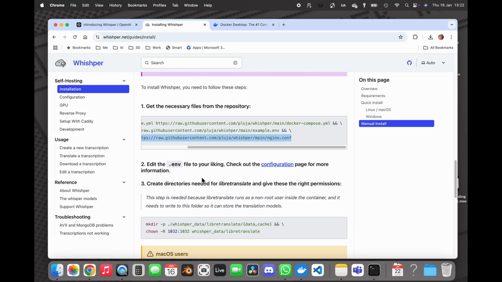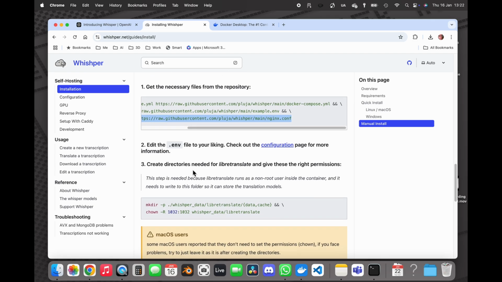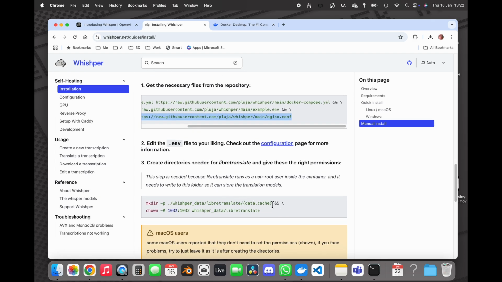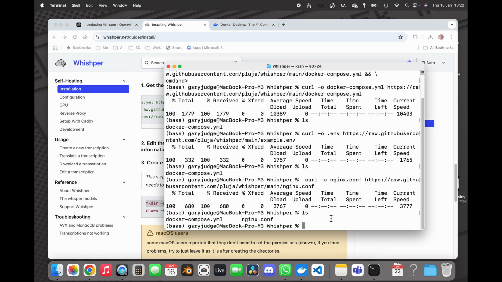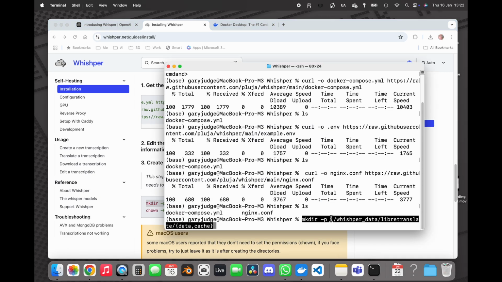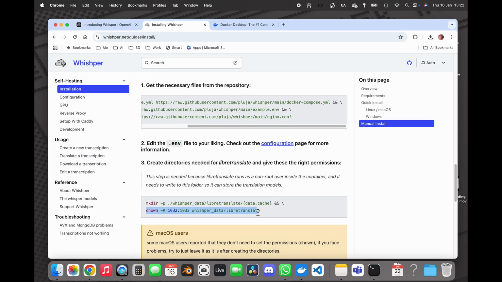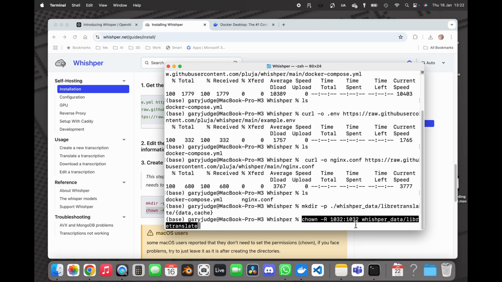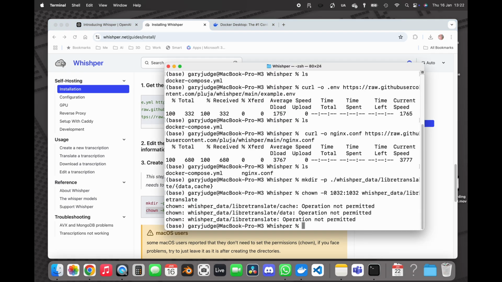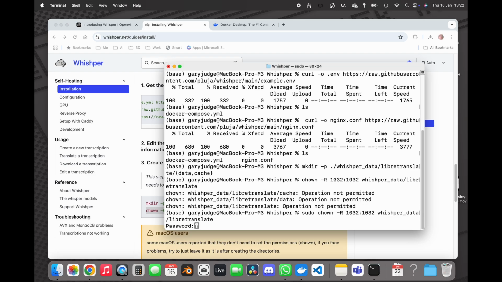I'm not going to make any changes to the .env file, but I'm going to create a cache folder, and I'm going to set the permissions on that folder. I might need to elevate, so do that under sudo.